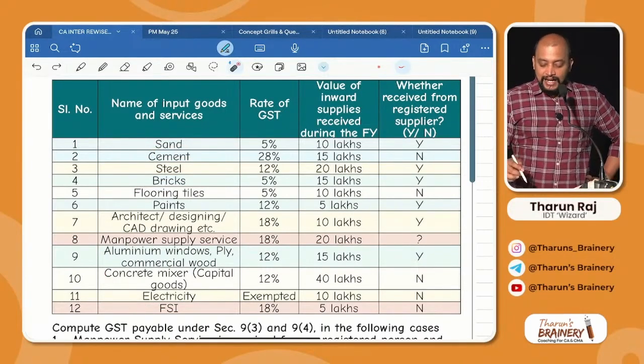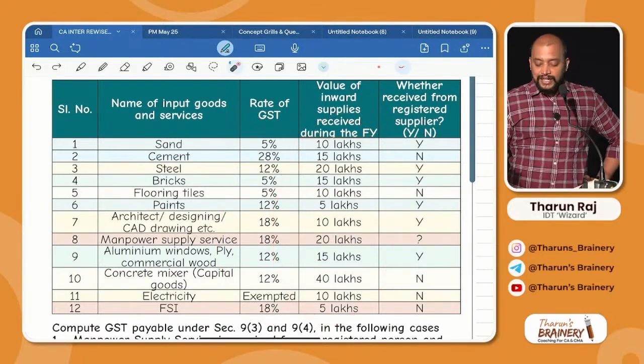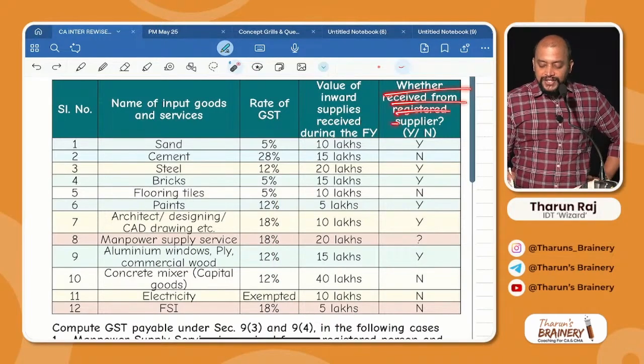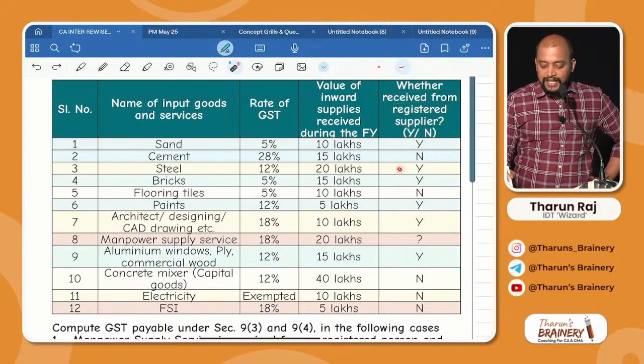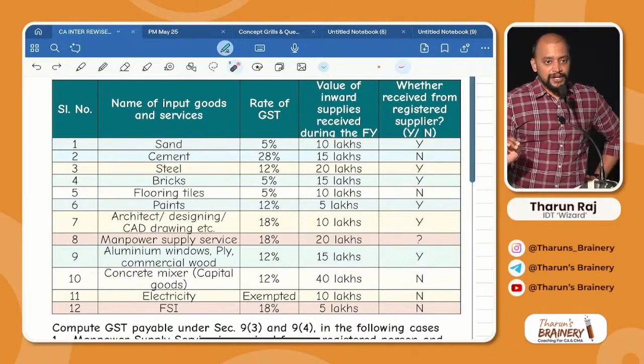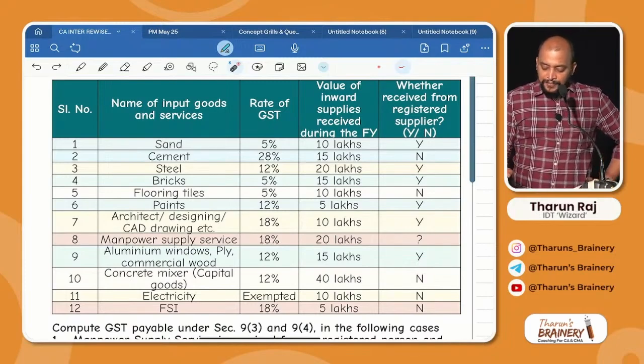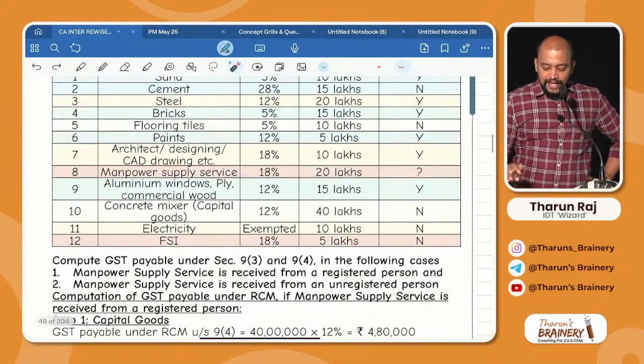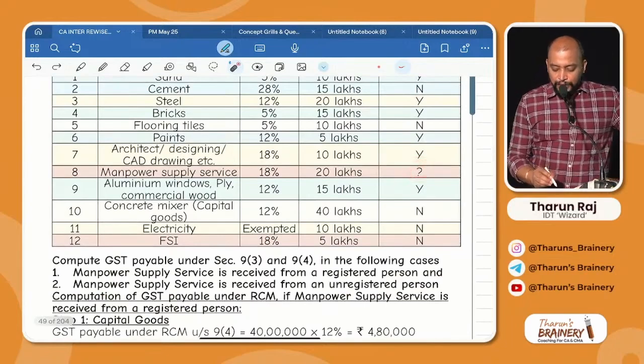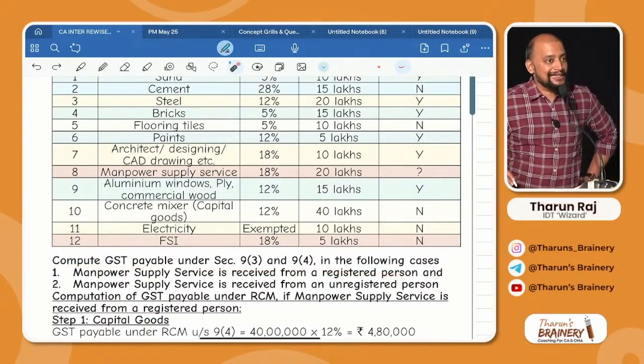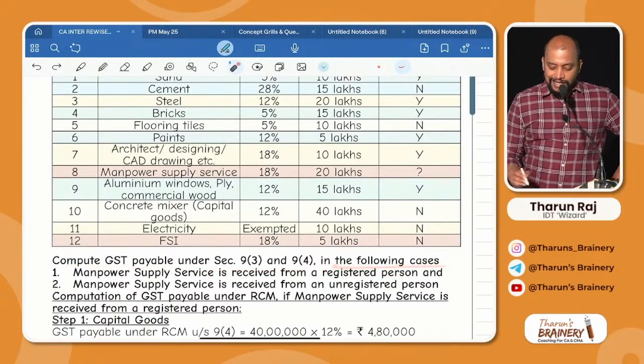The rate of GST is also given. Value of inward supply received during the financial year. Now it is whether received from a registered person or not. Y means yes, it is received from a registered person. Otherwise, N means not received from a registered person. And this alone, manpower supply, is a question mark. See the question below. Compute GST payable under 9(3) and 9(4) in the following cases.